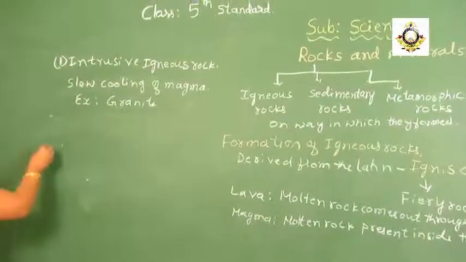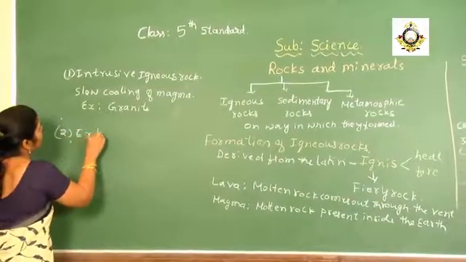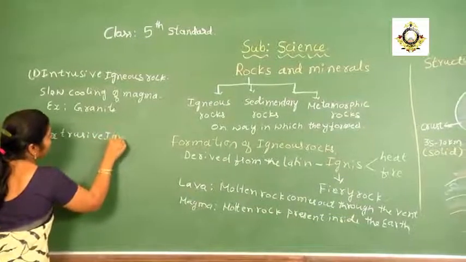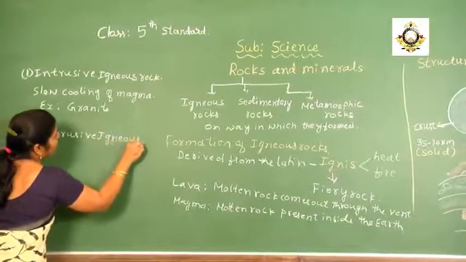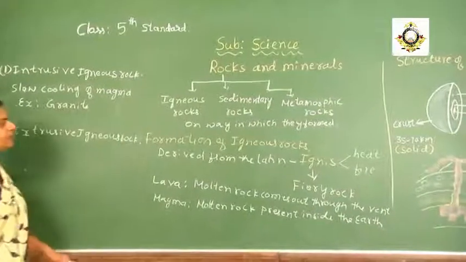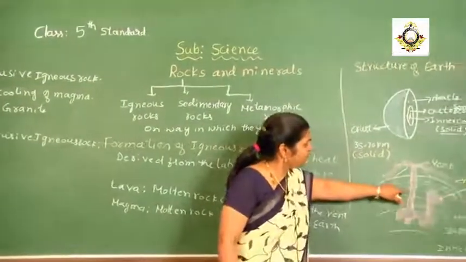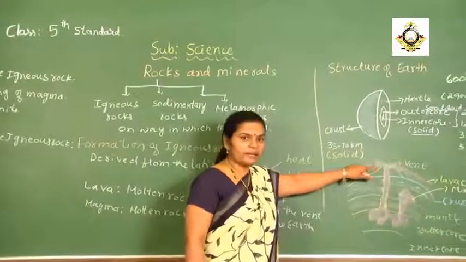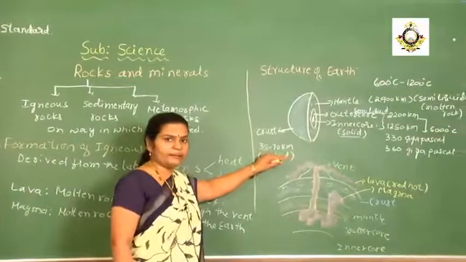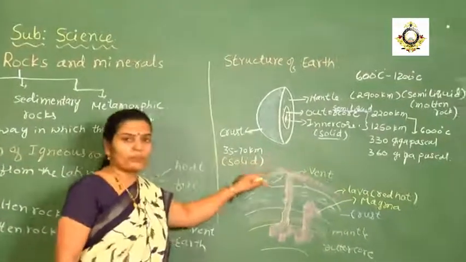And the next one that we are going to consider is extrusive igneous rock. How does extrusive igneous rock form? It forms when the same magma makes a hole through all the layers of the earth and comes out through the vent.